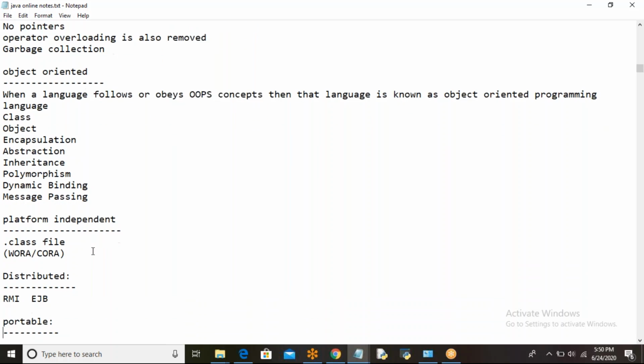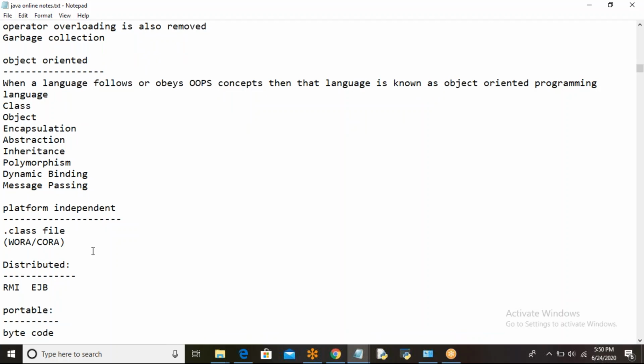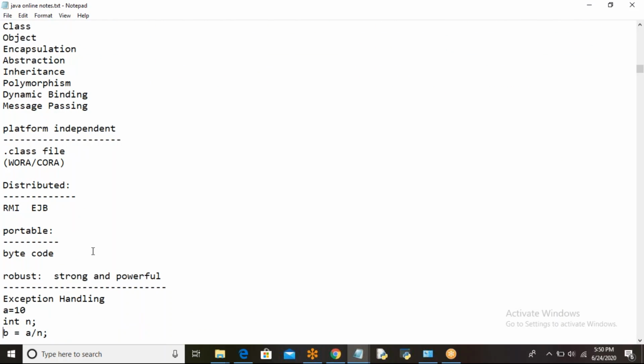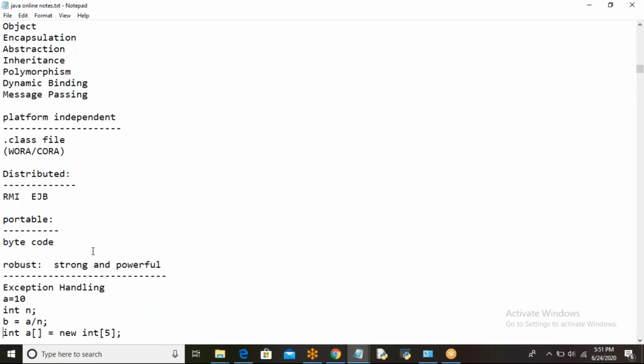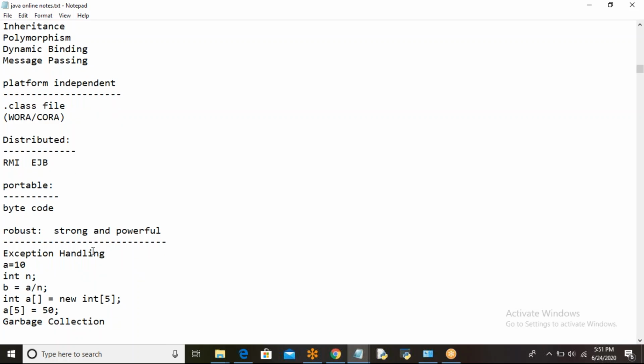Coming to platform independent: Java is platform independent because of the .class file only. Why? Because we can execute this .class file anywhere, on any platform. That makes Java write once, run anywhere. Next one is distributed. We can develop distributed applications with the support of RMI and EJB, where you can execute the applications from anywhere through the internet, right? And portable: because of bytecode only, the portability feature is there for Java. When I send bytecode to multiple systems and you execute it, the same result I got, you will get. That makes Java a portable language.